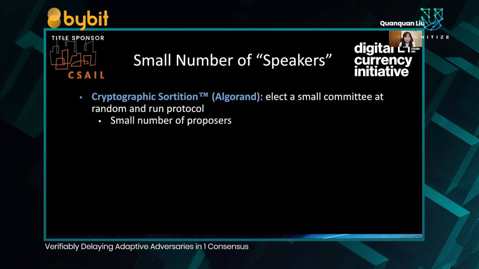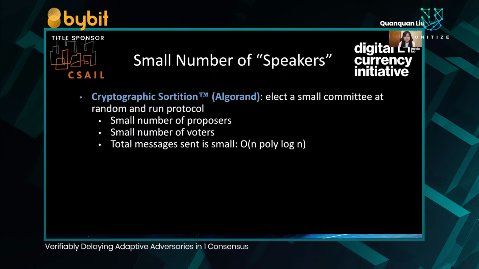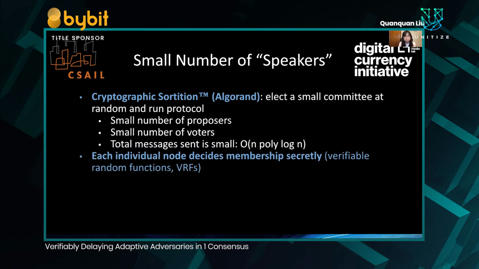Some characteristics of cryptographic sortition as used by Algorand include having a small number of proposers which propose blocks, and also having a small number of voters which vote on the blocks proposed by the proposers. In this case, if the number of proposers and voters are polylogarithmic in n, where n is the total number of participants, the total number of messages sent by these proposers and voters to everyone would be O of n polylog n, which is a much smaller value than n squared when you consider n to be on the order of millions or billions of users.